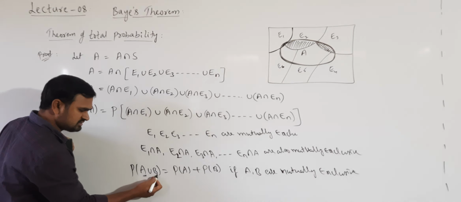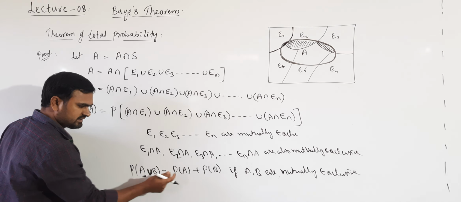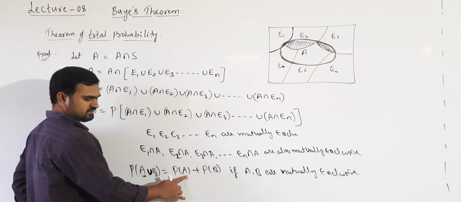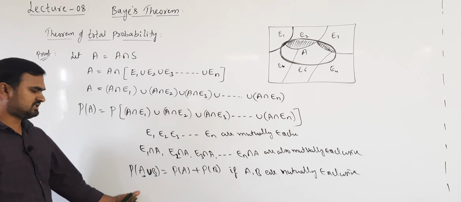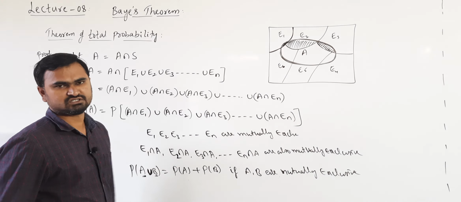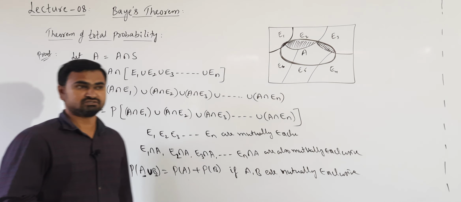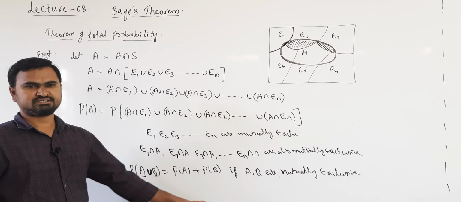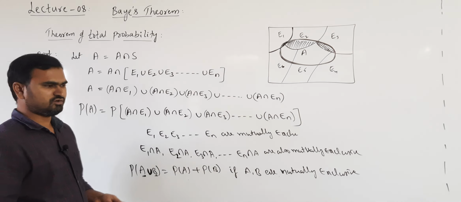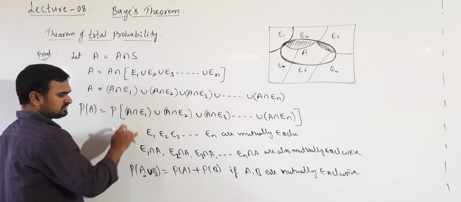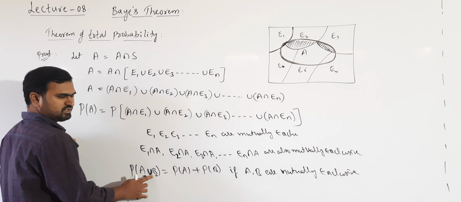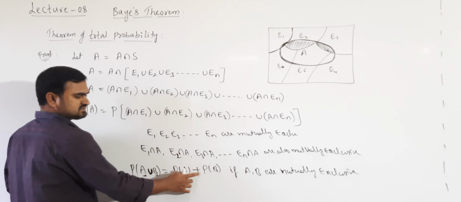So when the events are mutually exclusive, the probability of their union I can write as the probability of their sum. This holds not only for two events. If A, B, C, three events, are mutually exclusive, how can I write P of A union B union C? It is nothing but P of A plus P of B plus P of C. We can extend it to any number of events. So the point is, when the events are mutually exclusive, the probability of the union of the events can be written as the probability of the sum of the events.